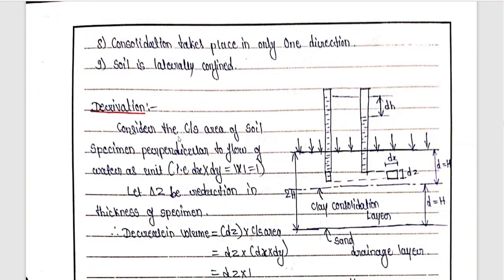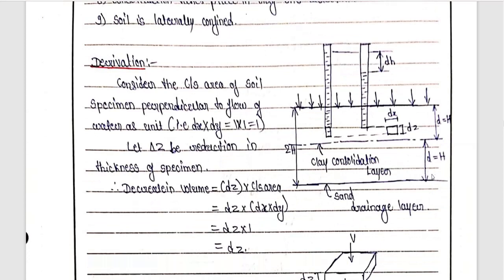Next, you can see there is a derivation. Consider a cross section of the soil specimen perpendicular to the flow of water as unit, that is dx by dy is equal to 1 unit. This is the soil mass which we have considered, in which, to measure the heads, there are two vertical tubes attached. The flow of water is vertically downward, as well as the consolidation. So dx by dy is the cross sectional area of the soil element under consideration, which is equal to 1.